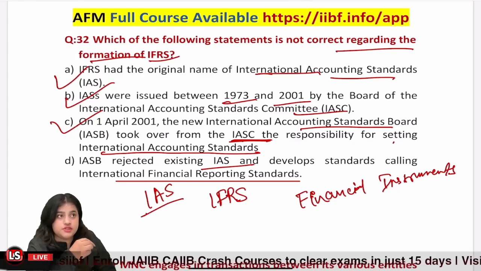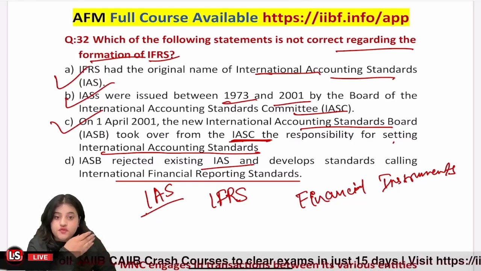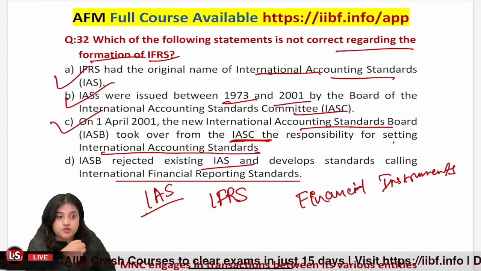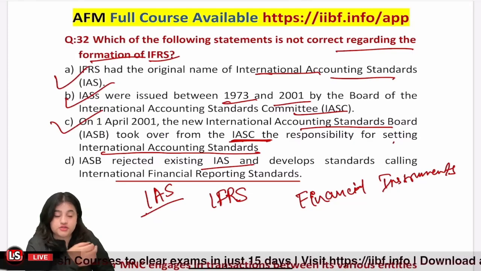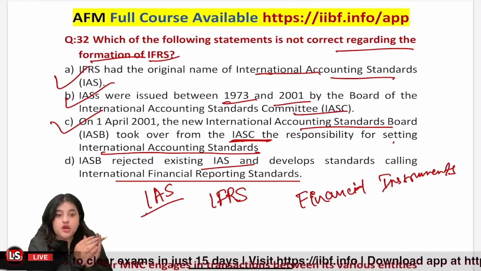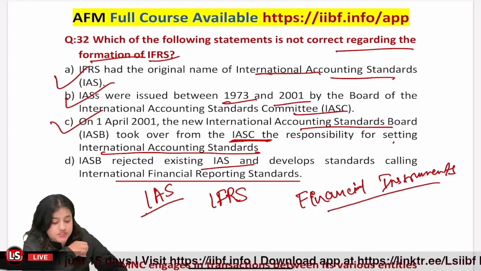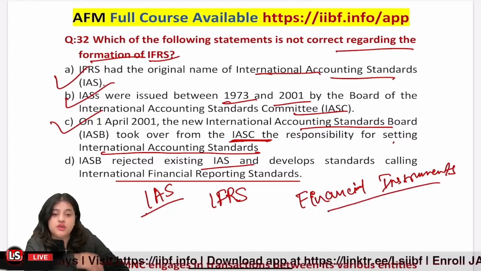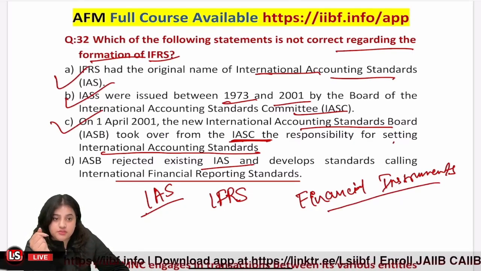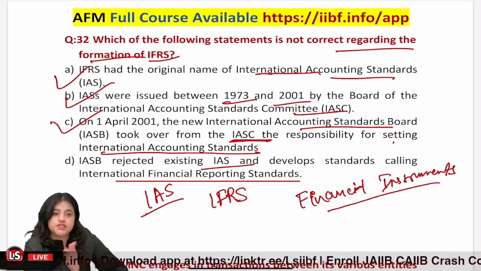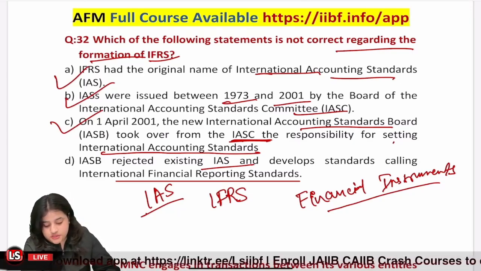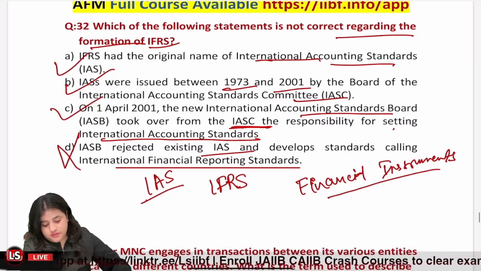Stock options were being issued and different kinds of new options were given, like people used to pay in terms of stock, right? So we needed to figure out how to record these transactions. That's why they came up with an accounting standard called financial instruments. So they did not reject the complete IAS, but they did change some of them. Okay, so this option is not correct.